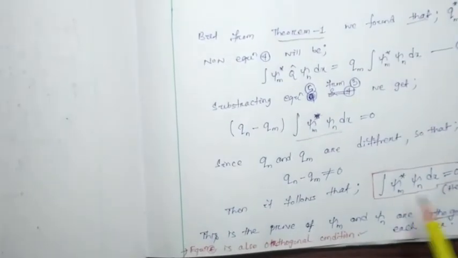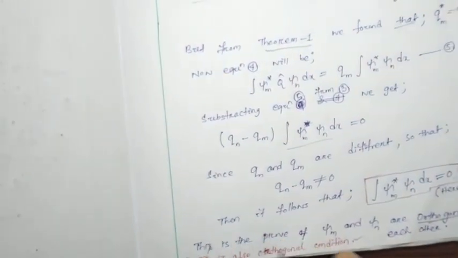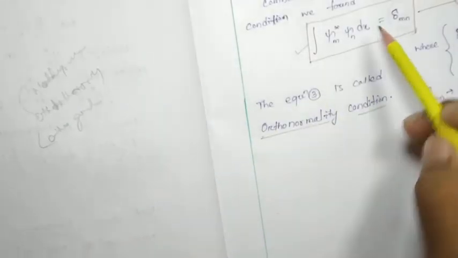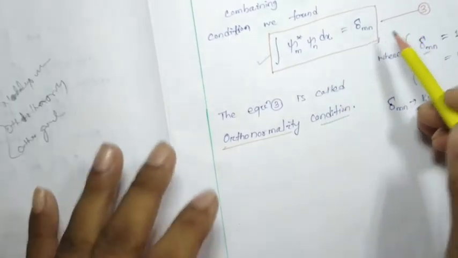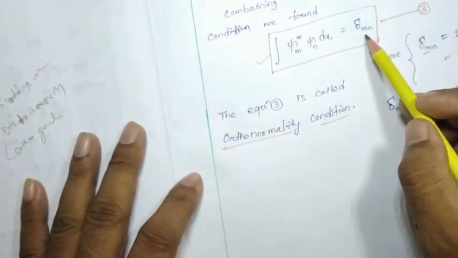You have to remember them confidently. This is the orthonormality condition and this is the orthogonal condition. Orthogonal means both are linearly independent and the integral is 0. Orthonormal means it will be equal to the Kronecker delta delta mn.